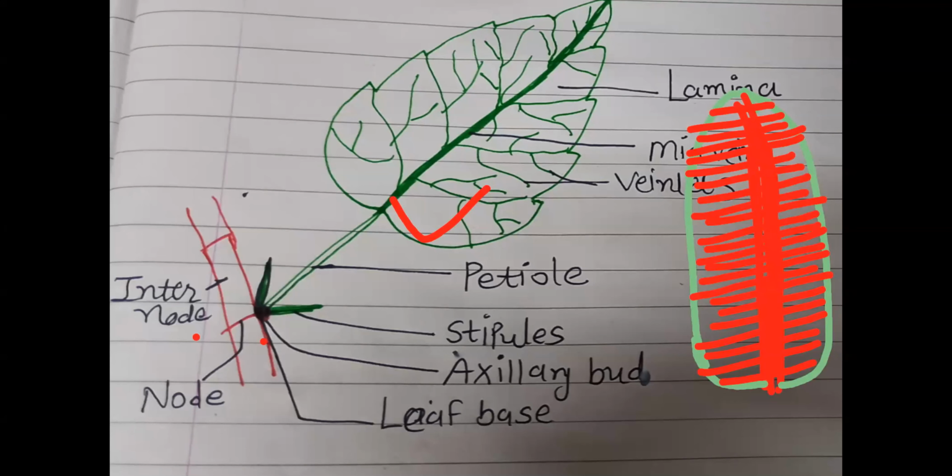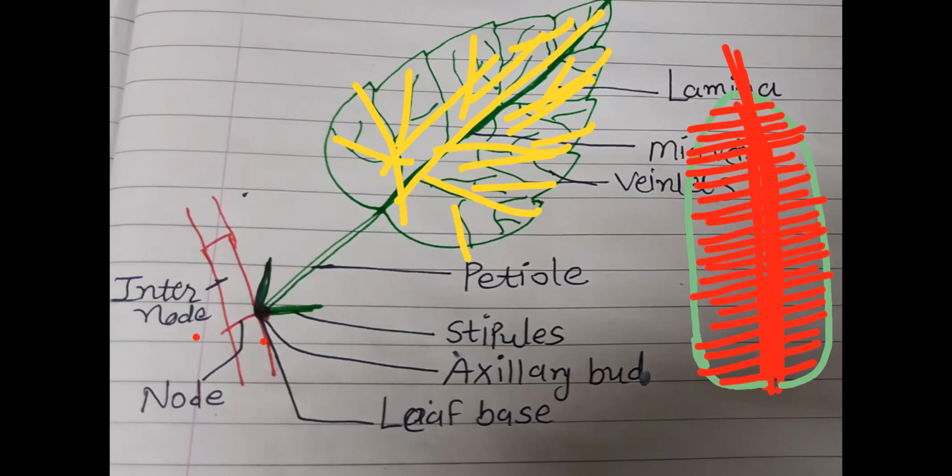Venation is formed by the arrangement of the midvein, which is the thick one, and its branches, veinlets, that form the venation. This venation is either in the form of this reticulate structure. See, reticulate meaning network. Here it is a network-like structure, net-like, right?